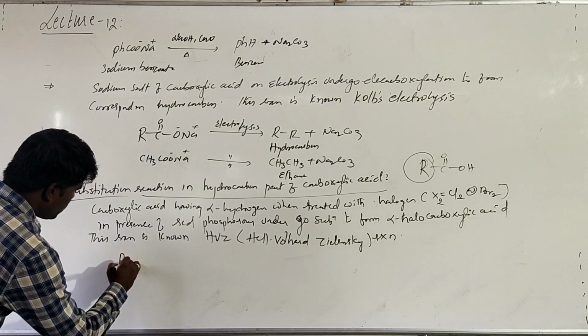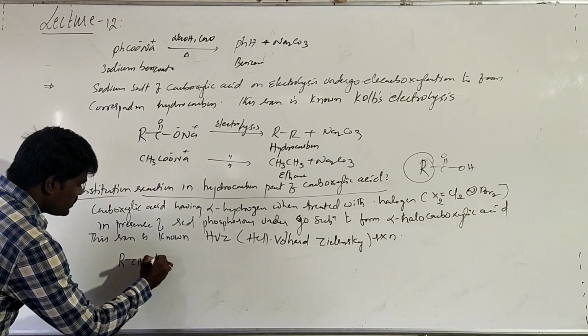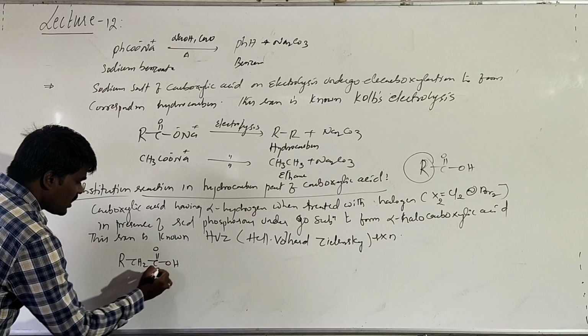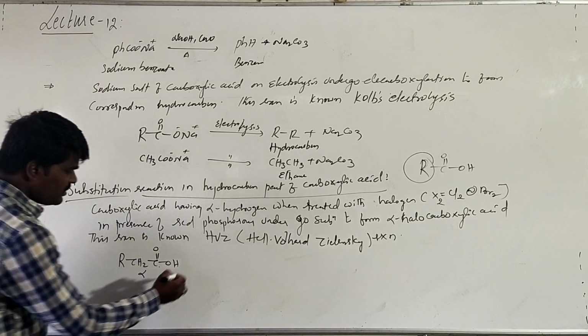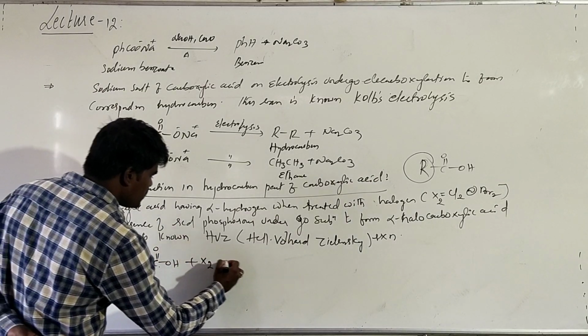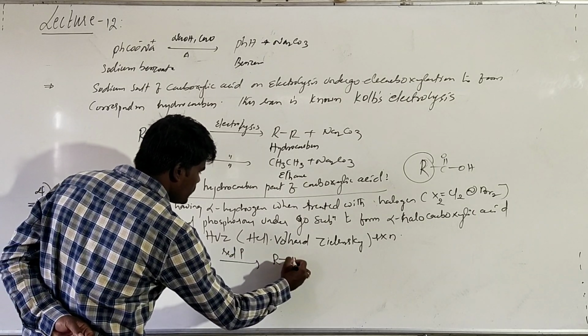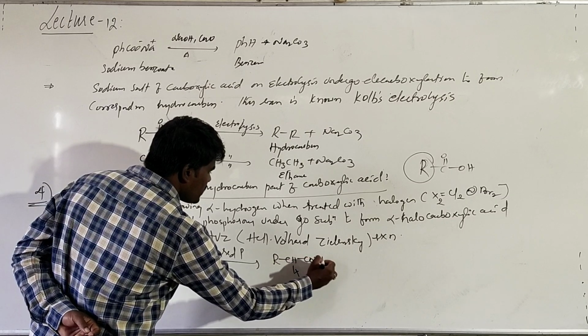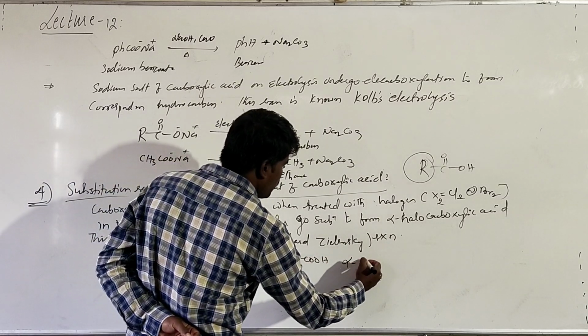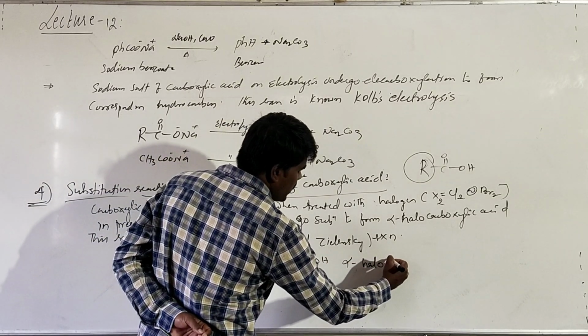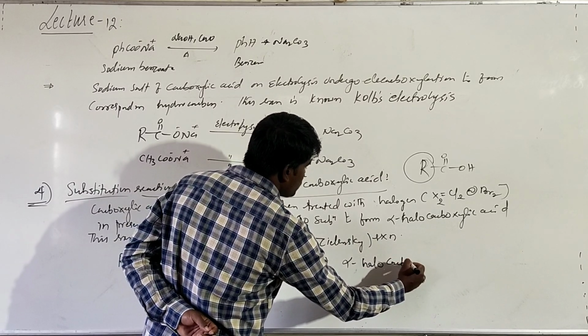Basically, here you need to take a carboxylic acid which has alpha hydrogen. This is the carboxylic carbon and this is the alpha carbon. When you treat it with a halogen in the presence of red phosphorus, it will form the corresponding alpha halo carboxylic acid.